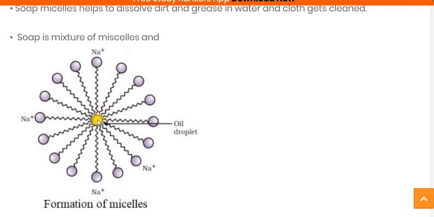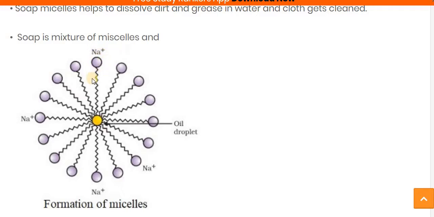So it is attached to the oil droplets, while the end portion, which is the ionic part, is water loving. So this part sits with the water molecules, and this is the carboxylic chain portion. This hydrophobic part is attached to the oil droplet, whereas the ionic part, which is the water-loving part, is towards the water molecules.